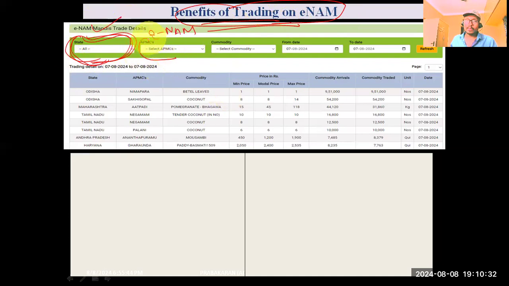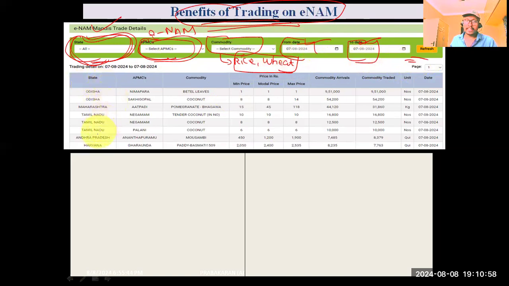In the particular state, what are the different APMCs that were involved? And the commodities, like rice or wheat or coconut, that were available for marketing, and the date between which the particular commodity was available. By giving these keywords, we can search.